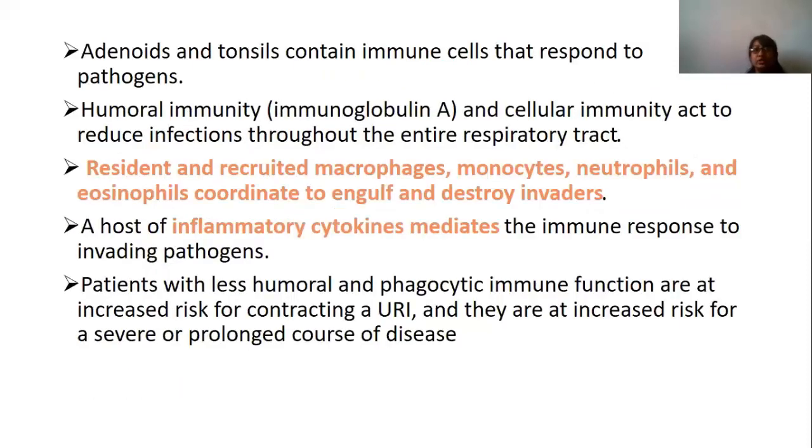So patients with a weaker humoral or phagocytic immune system have a higher risk of infection. And those who have a good immune system, like a good humoral or cellular immune system, have fewer chances of infection.